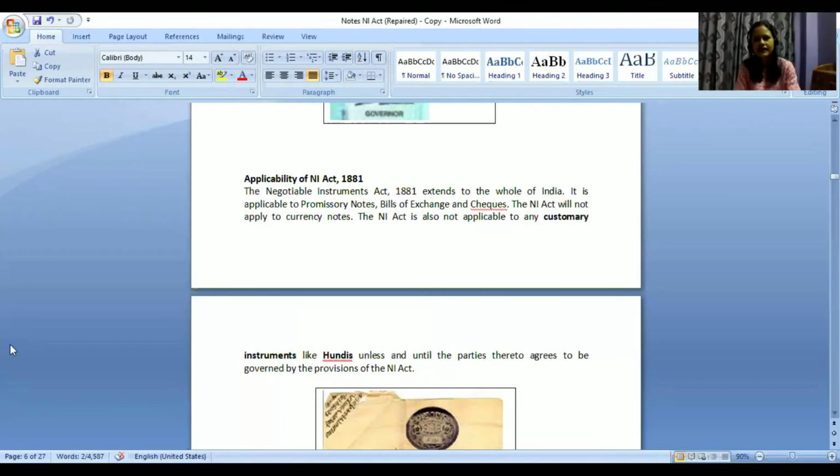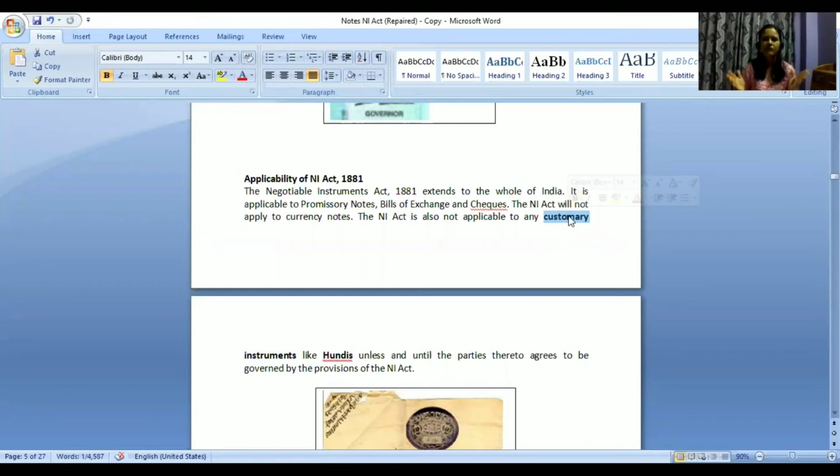So what are customary instruments? It's the same idea, right? Like how we have custom, something that was followed from generation to generation, since time immemorial, and we are still following it. Similarly, there may be certain instruments which are customary instruments, which people from a certain community or a certain state have been following for a very long time for their transactions.